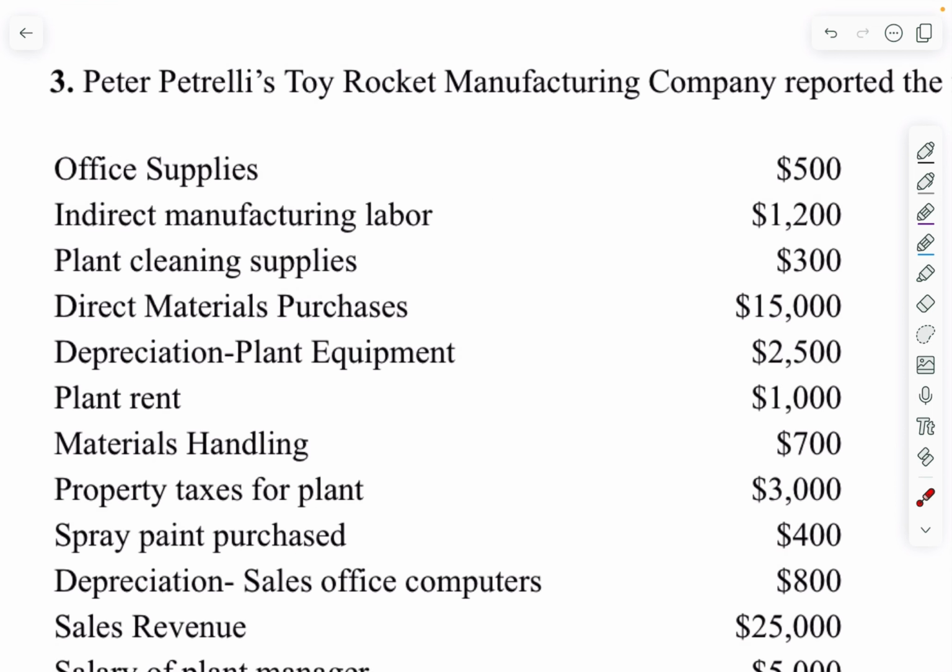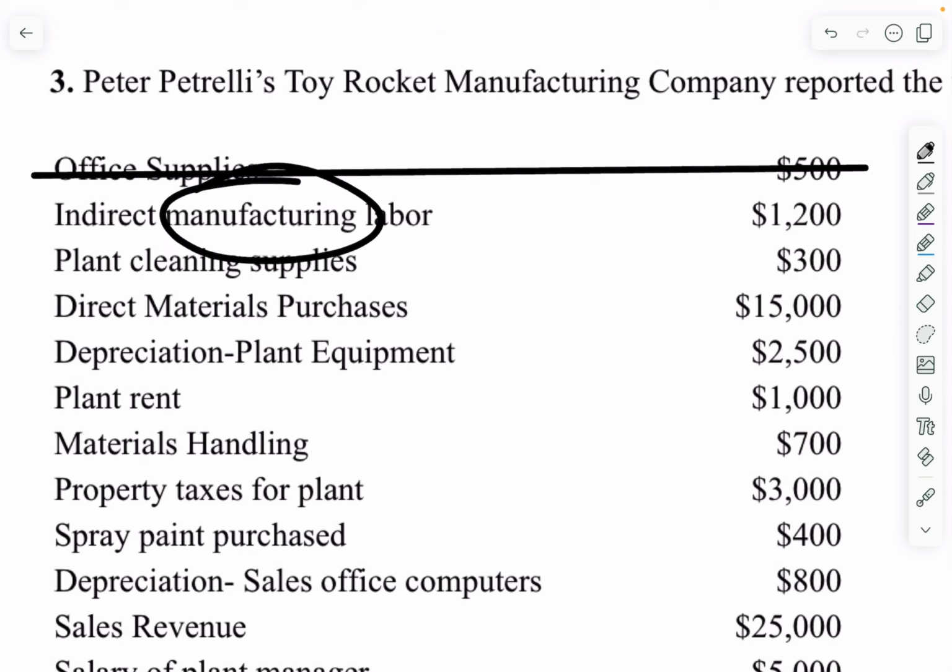Office supplies has to do with an office, and so it has nothing to do with the manufacturing plant or the manufacturing process, and therefore it is not considered a manufacturing overhead cost. Indirect manufacturing labor, number one, it is indirect. The labor is indirectly related to making the product, and it is also manufacturing related, and so therefore it is considered a manufacturing overhead cost.